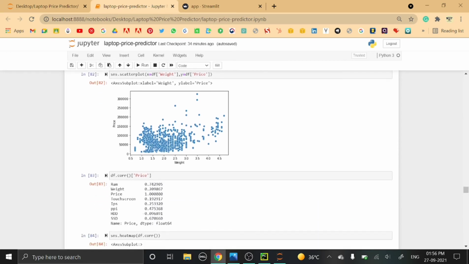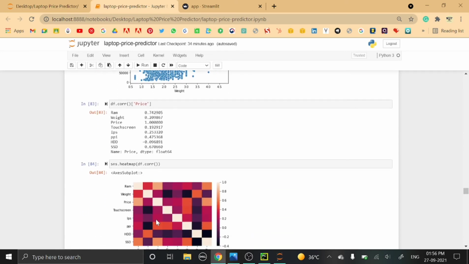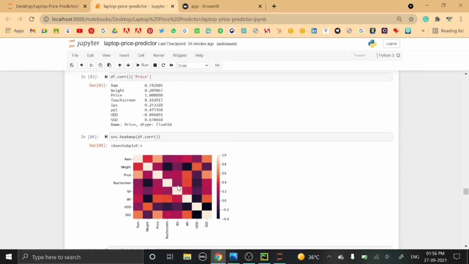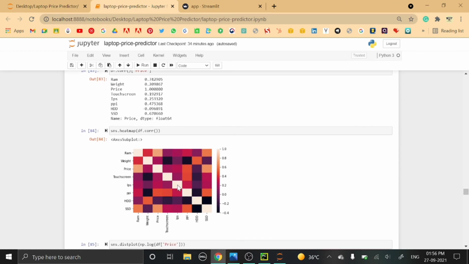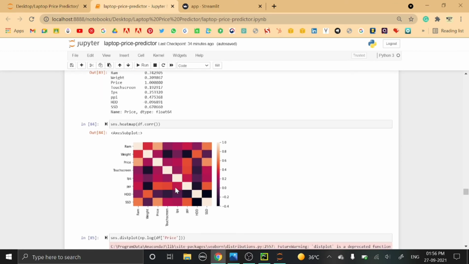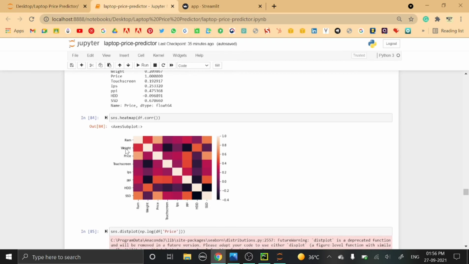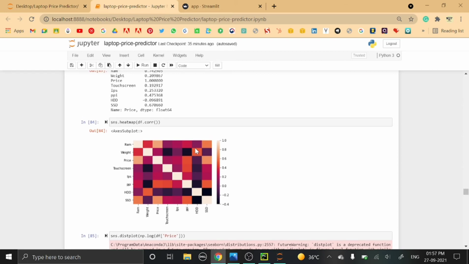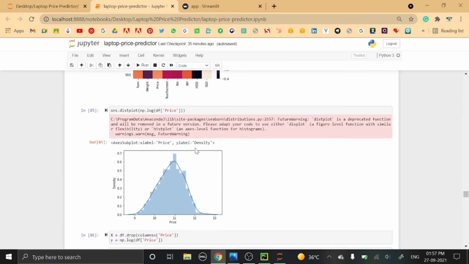So for the graphical representation of data, here is the heat map. If there is any whitish shade between the independent columns, then it is a red flag. Lighter shade means strong correlation. For example, between the weight and the HDD, it is orange in color, means larger the HDD size, higher the weight. So yes, then next is the price.